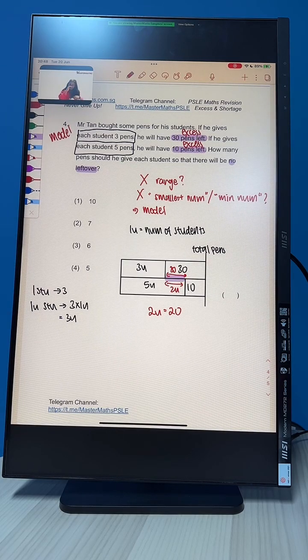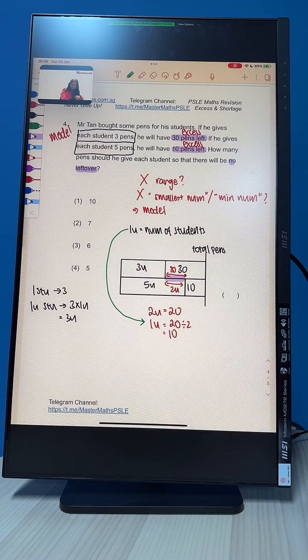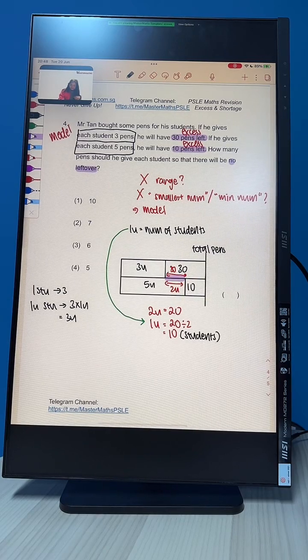Alright, so if 2 units is 20, straight away we can find 1 unit, right? 1 unit will be 10. Okay, 20 divided by 2 to give us 10. Okay, remember what we call our 1 unit? 1 unit is the number of students. So this must be our number of students. So there are 10 students in total.